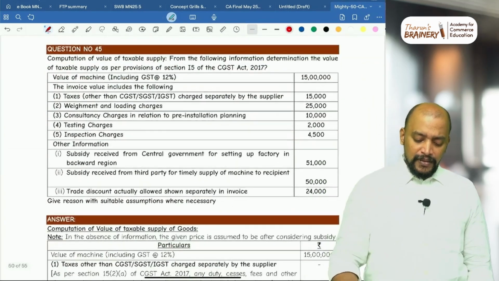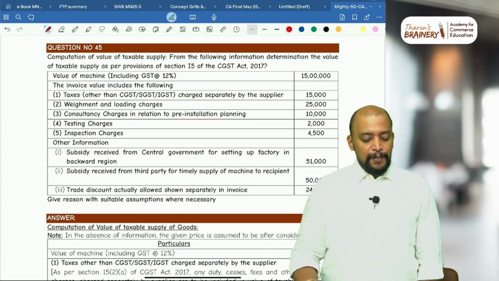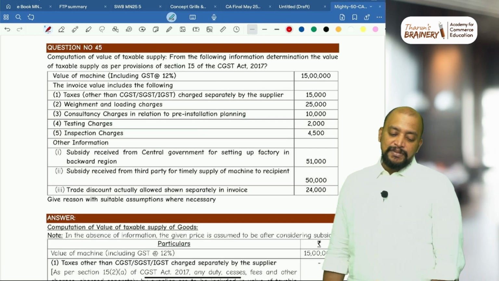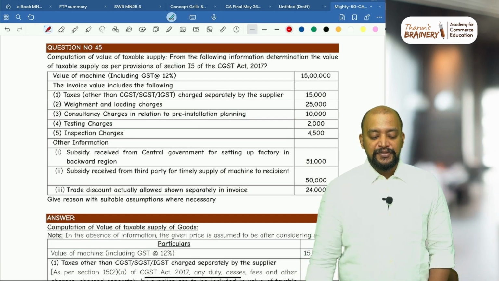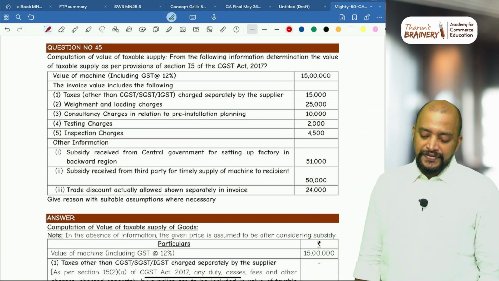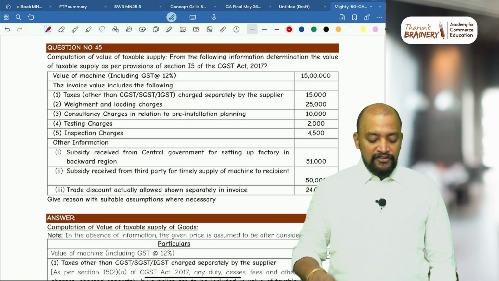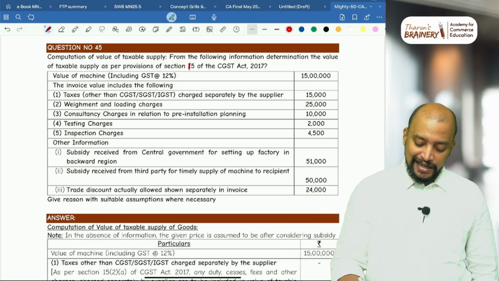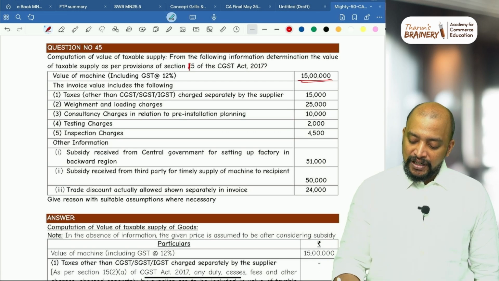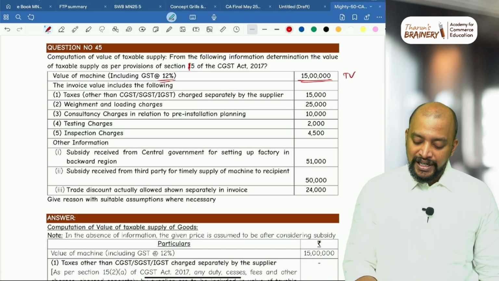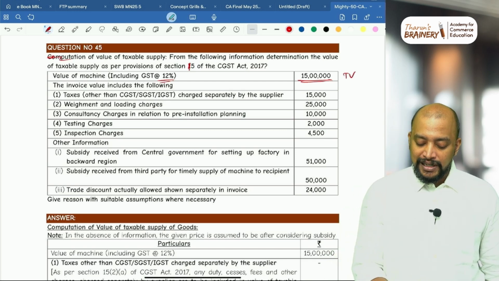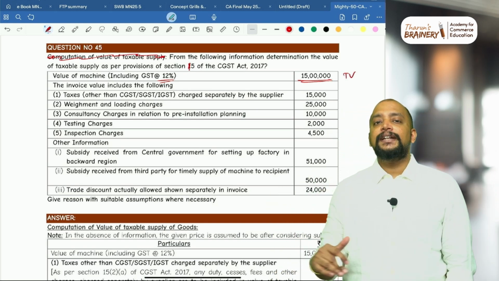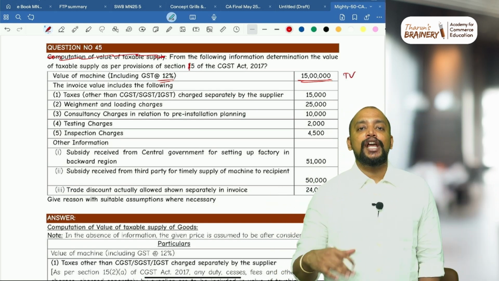Then question number 45, computation of value of taxable supply from the following information. Determine the value of taxable supply as per the provisions of section 15 of CGST Act. What is the value of machine in this case? So 15 lakhs, that will be the transaction value including GST. Whenever we have including GST, first you make all the adjustments, and finally whatever you get as value, from that you take out GST.